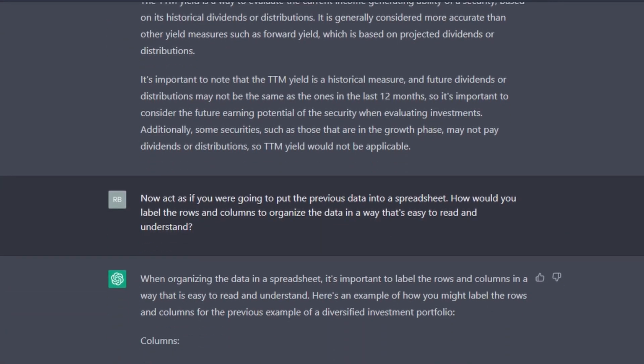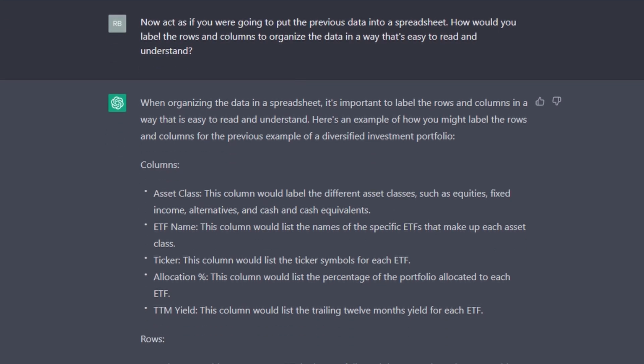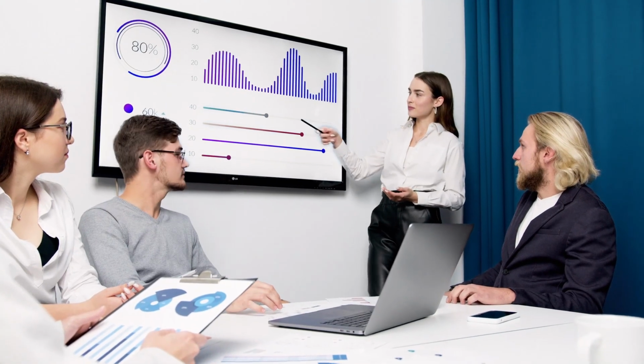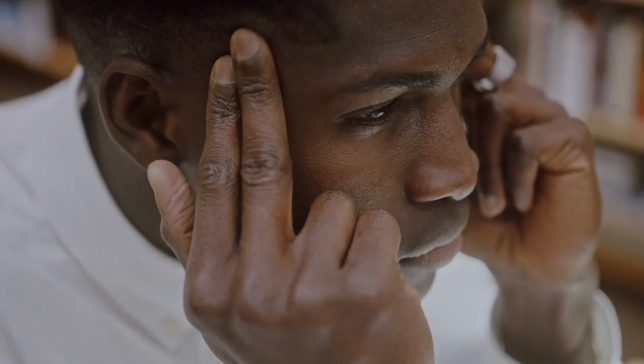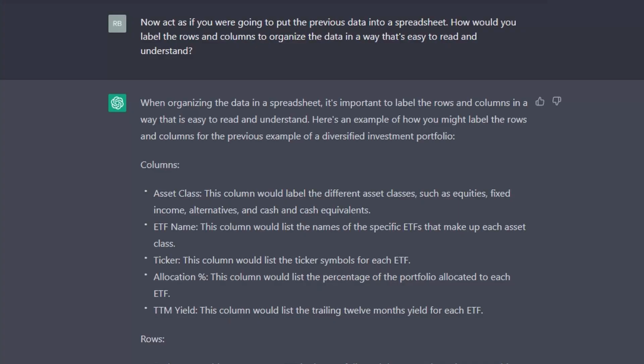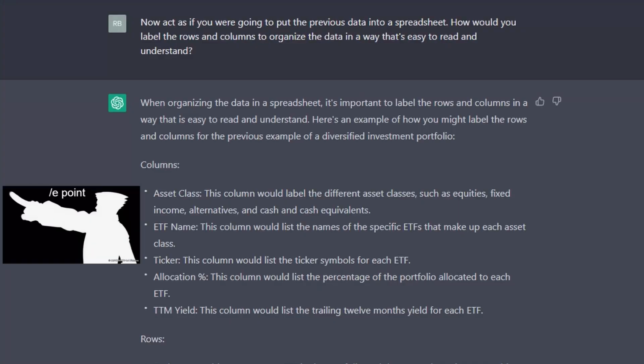The fifth thing we do is ask it for a layout to put all of this information into a spreadsheet so we can see all of that information easily. I'm not a pro in making tables and charts, but honestly, I prefer it over reading big ass paragraphs. So now that we have that, we have our column names and how to organize it.